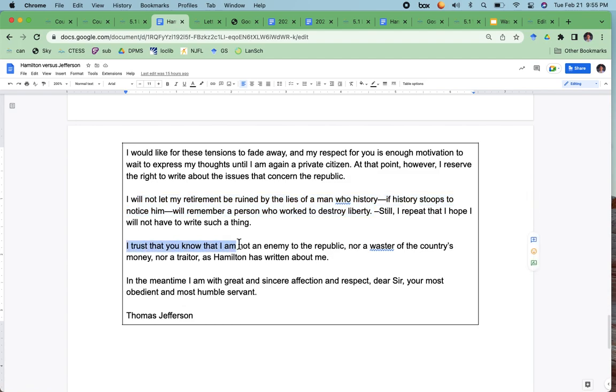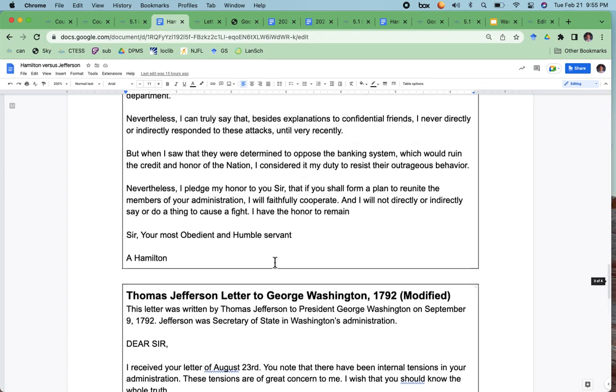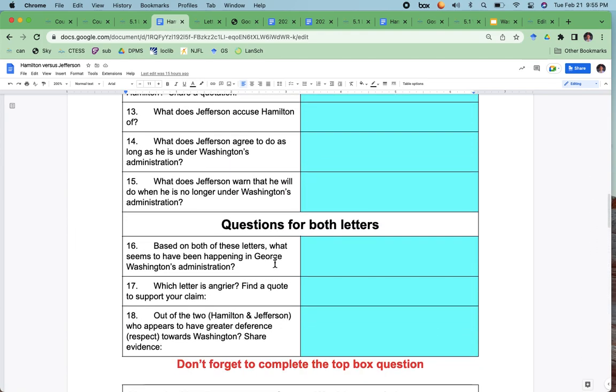"I trust that you know that I'm not an enemy to the Republic." So this is in blue. "Nor a waster of the country's money, nor a traitor, as Hamilton has written about me. In the meantime, I'm with great and sincere affection and respect, dear sir, your most obedient and humble servant." And so that will again be in yellow. And so I hope that that makes sense.